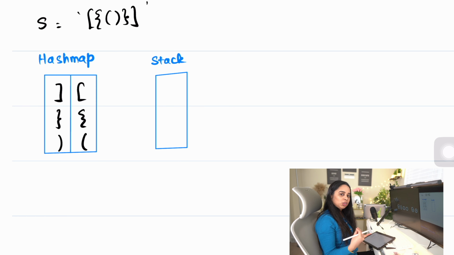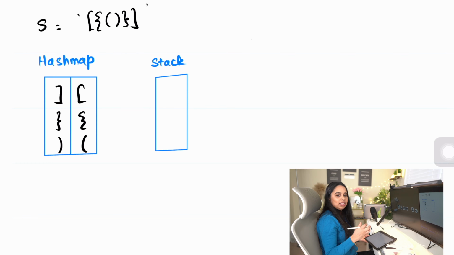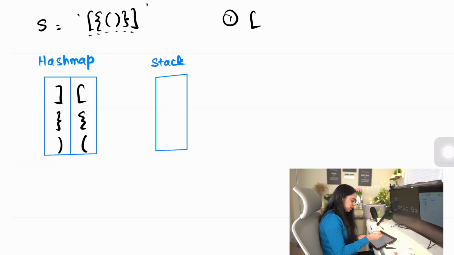I'm going to explain my approach with this example that I have taken. I'm going to iterate over this input string character by character, and in the first iteration you have this symbol, and I'm going to check if this symbol is present as a key in the hash map. No, it's not present. We only store the closing symbols as keys in the hash map. So I'm going to simply push this opening symbol into the stack.